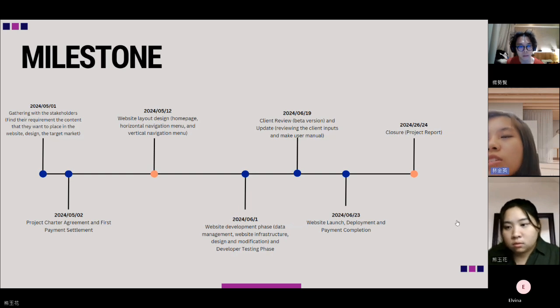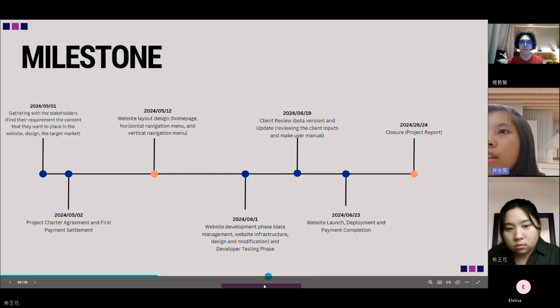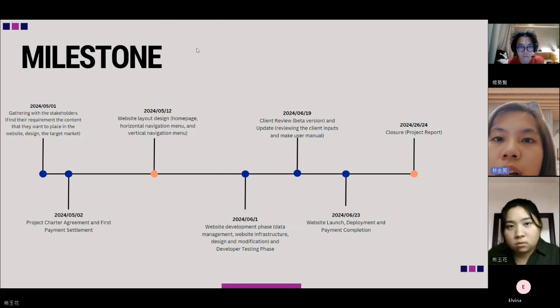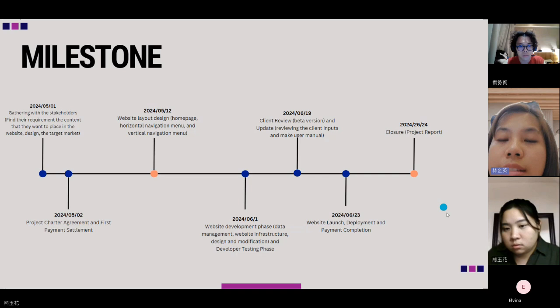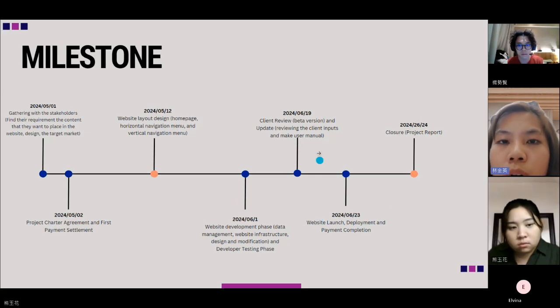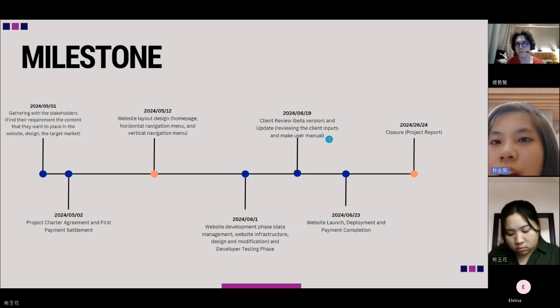So these are the milestones that we want to achieve. For the 1st of May, we want to gather all of the stakeholders and find out their requirements for the content that they want to place on the website. Then for the 2nd of May, we are going to do the project charter agreement and first payment settlement. And then for the 12th of May, we will design the website layout that consists of the homepage, horizontal navigation menu, and the vertical navigation menu.